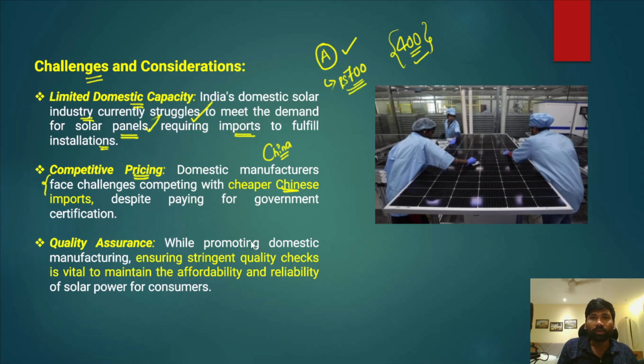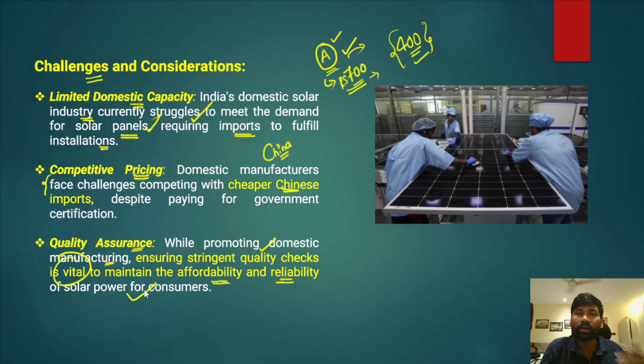So therefore, in this context, there is a need to further enhance the capabilities of India's domestic solar panel manufacturing units, so that will increase the competitiveness of Indian solar panels with respect to the Chinese solar panels. And apart from that, quality assurance is also another important factor, because while promoting domestic manufacturing, ensuring stringent quality checks is very important to maintain the affordability and reliability of solar power for the consumers.